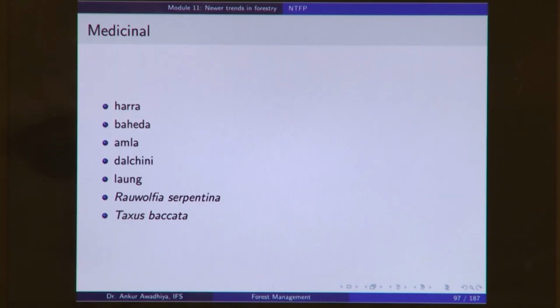You have Taxus baccata, which gives you the medicine called Taxol, which is used in treating cancers. So, there are different medicinal compounds that you can extract out of a forest, and none of these is timber. So, this is a non-timber forest produce.